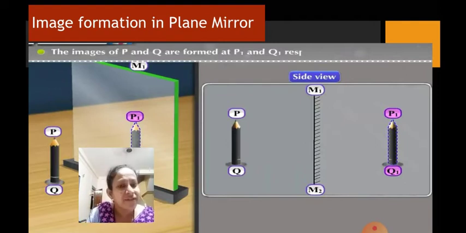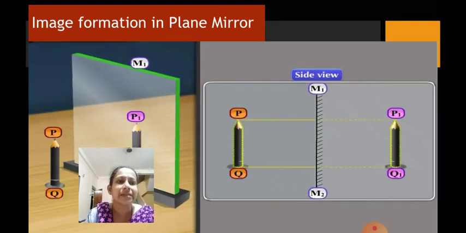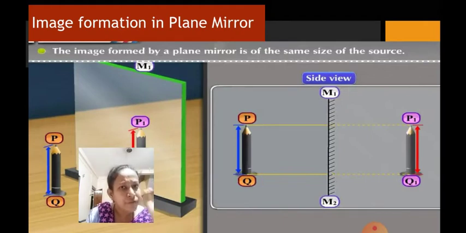So the images of each point from P to Q are formed behind the mirror, and therefore we get a clear image in the mirror. Whatever you place, the same image will be formed behind the mirror. So from this we can conclude that the image formed by a plane mirror is of the same size as the source. Now let me show you a small activity which I am going to perform in front of you.